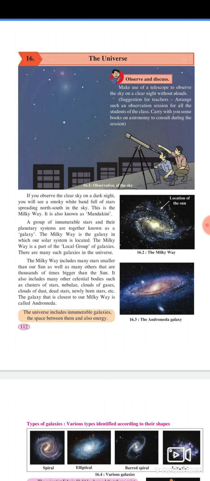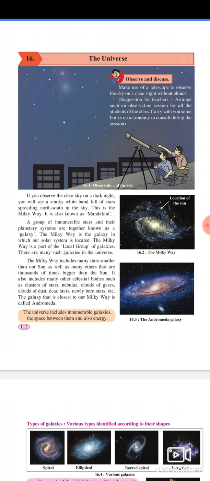The galaxy that is closest to our Milky Way is called Andromeda. The universe includes innumerable galaxies, the space between them, and also energy. Types of galaxies: various types are identified according to their shapes. The scientist Edwin Hubble showed that there exist many galaxies beyond our Milky Way.